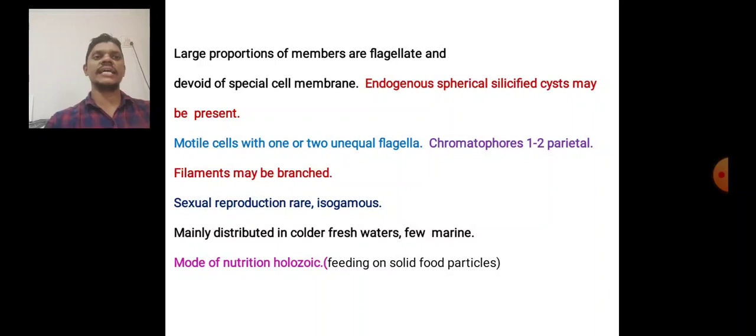Endogenous spherical siliceous cysts may be present. The filamentous forms may be branched. Sexual reproduction is rare and isogamous. They are mainly distributed in cold and fresh water, and a few are in marine water. The mode of nutrition is holozoic, which means they feed on solid food particles.